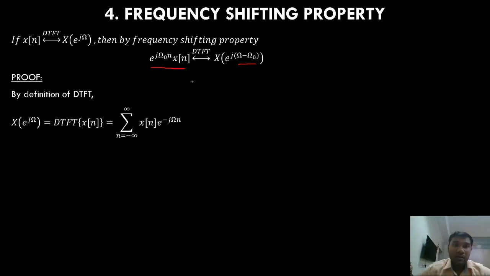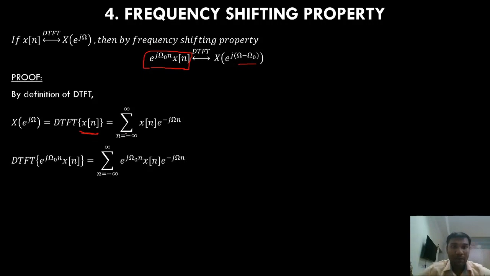We'll take the analysis equation. Now in place of x of n, I am going to substitute e power j omega naught n times x of n. Now I will combine these two exponential terms and write it as e power minus j into omega minus omega naught into n, right?